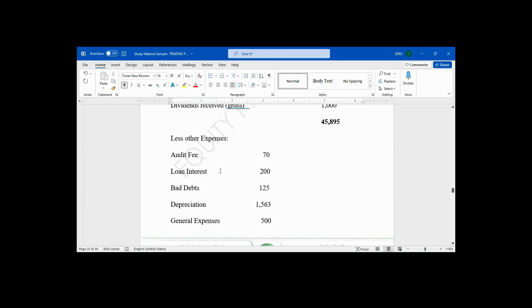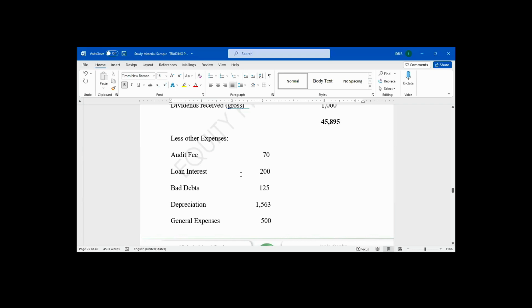So out of these expenses, we want to look at which expenses are disallowed. Last week, I mentioned those disallowable expenses. So audit fee is an allowable expense. We are not adding it back.